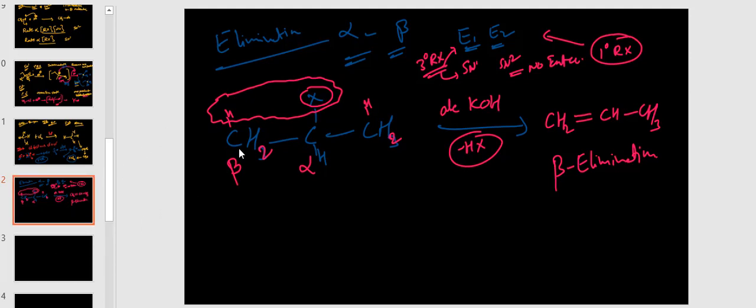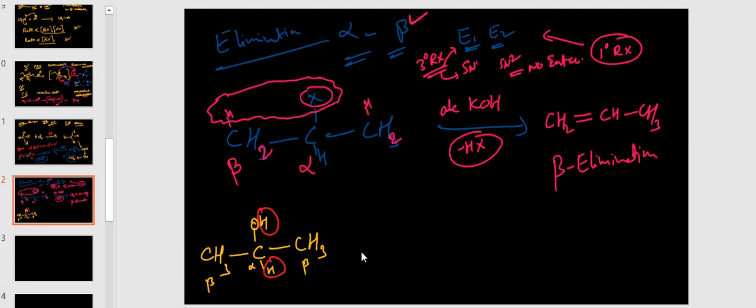Next, beta elimination is over. Now alpha elimination. Alpha elimination means, see, CH3 CHOH CH3. So this carbon is called alpha carbon, this is the beta carbon, this is also beta carbon. Okay, now elimination is taking place from alpha carbon. So that means here this hydrogen and this hydrogen is eliminating.